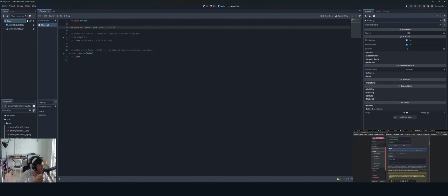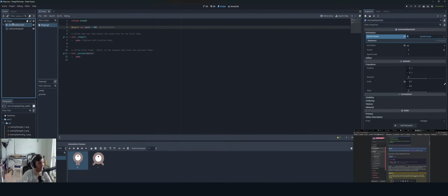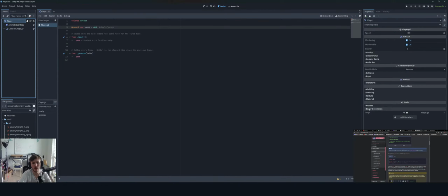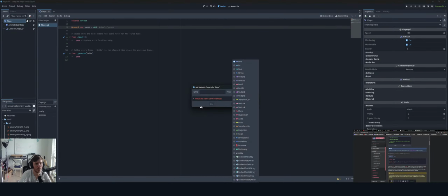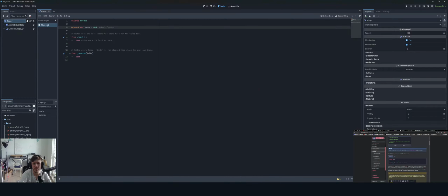So using the export keyword on the first variable speed allows us to set its value in the inspector. Okay. So that means what? Processor script. So there's add metadata. Not sure where it would be added. There would have to be a speed variable somewhere here.